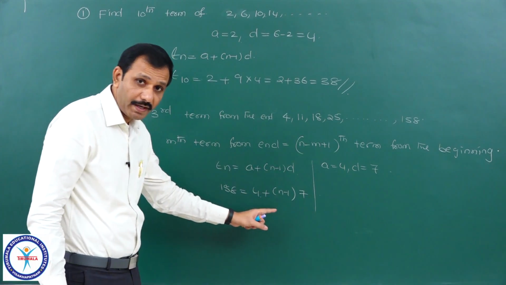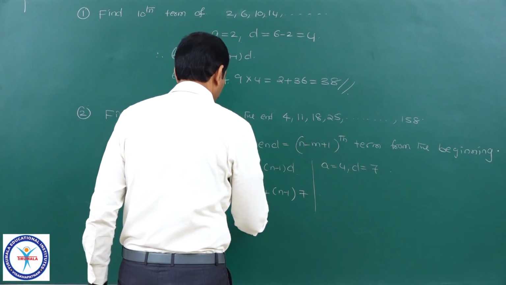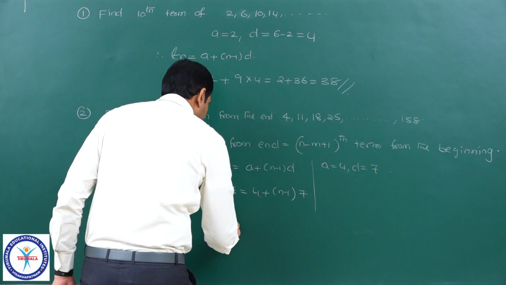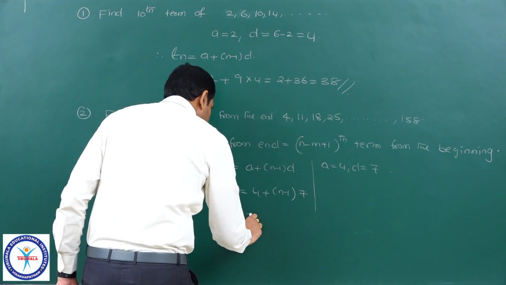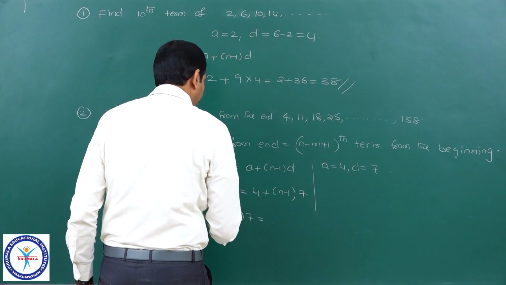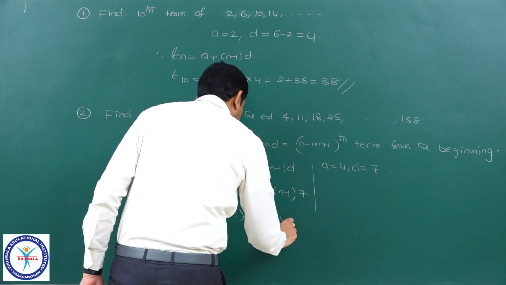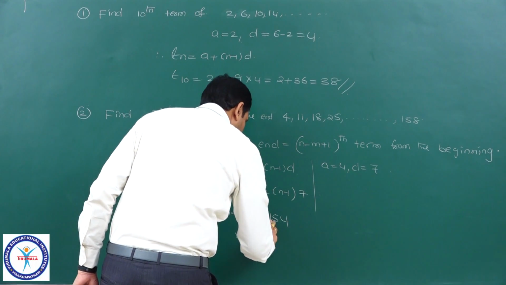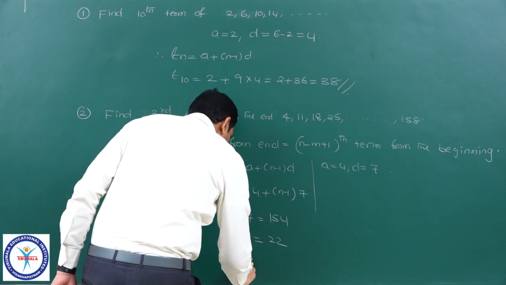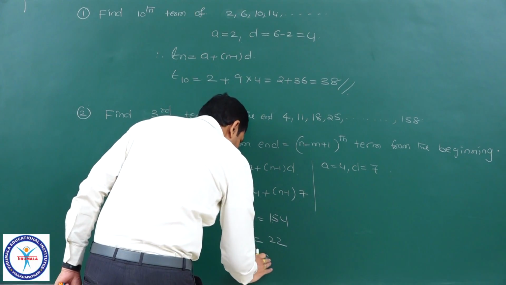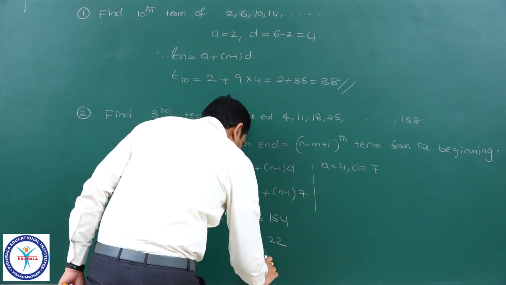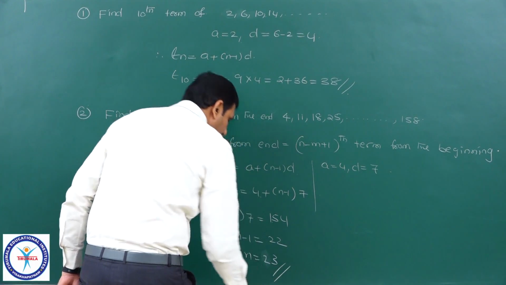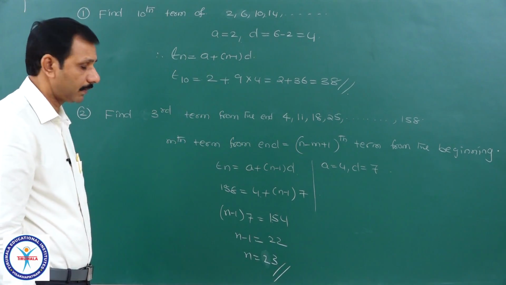I am trying to find the n value first. Therefore, n minus 1 into 7 is equal to 158 minus 4, 154, or n minus 1 is equal to 22, 7 times 22 is 154, therefore n equal to 22 plus 1, 23.